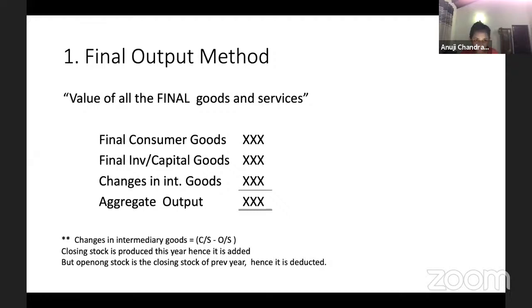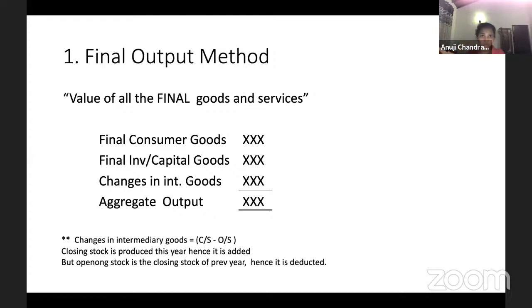These goods we have made this year, and these are yet to be completed. Next year, we take this as opening stock. We take the incomplete products next year, and we convert these incomplete products into complete products. So that's what you call closing stock.